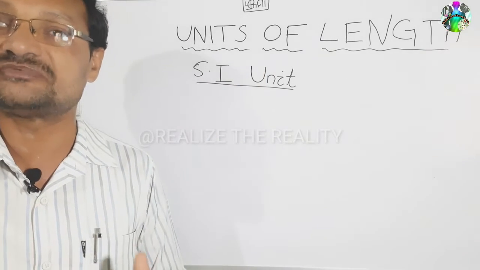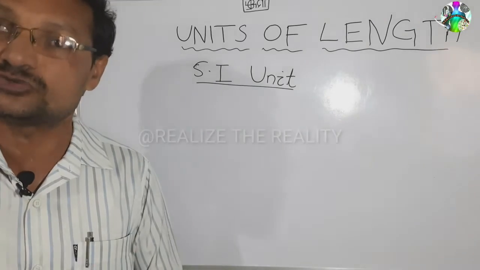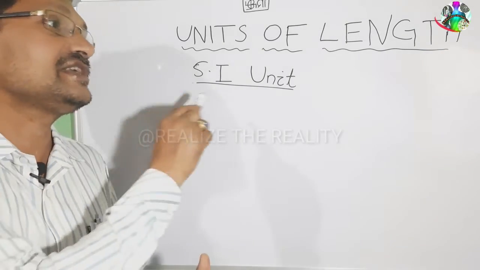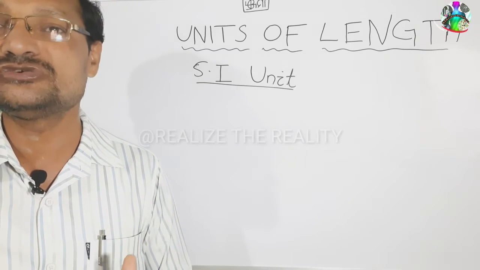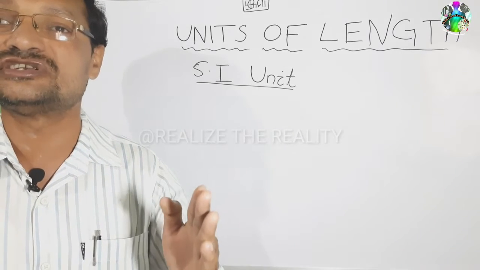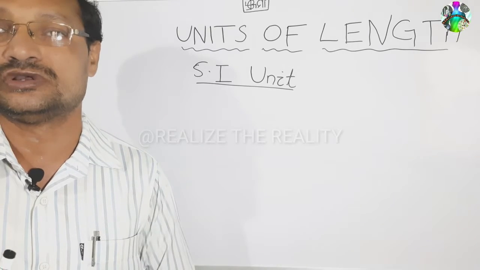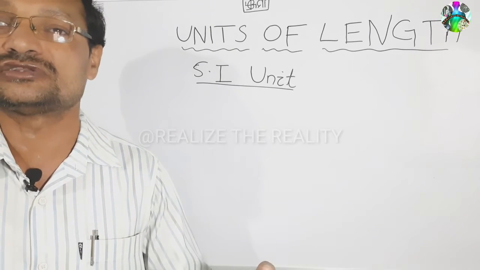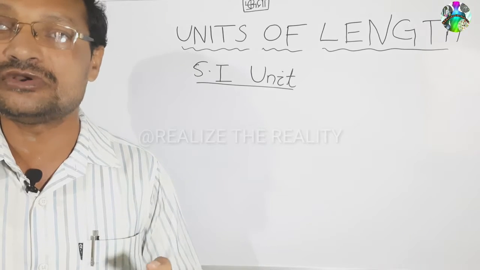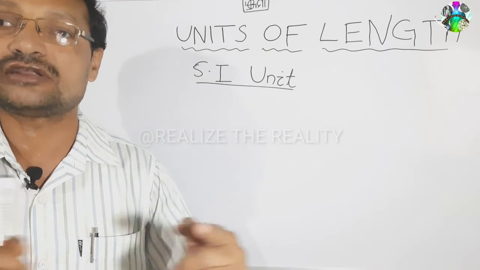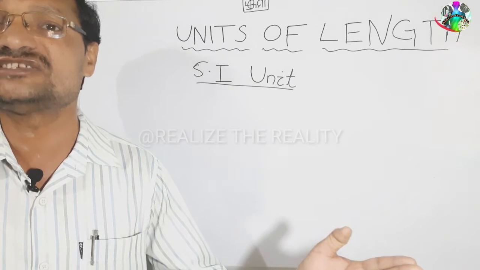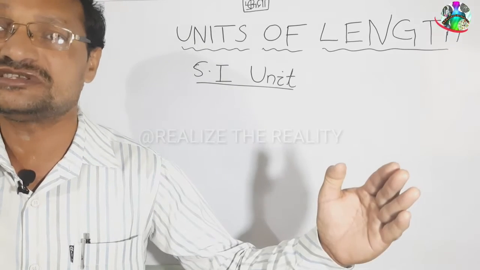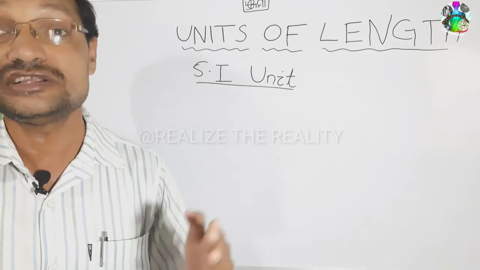In different units, first of all, very frequently we use the SI unit of length, that is meter. What is 1 meter? Suppose you are going to a cloth store and you are purchasing 1 meter of cloth. He will have one rod marked 1 meter. Actually, what is that length? We don't know. If the mark is wrong, maybe this much, maybe that much. Exactly, we don't know. So, what is 1 meter?